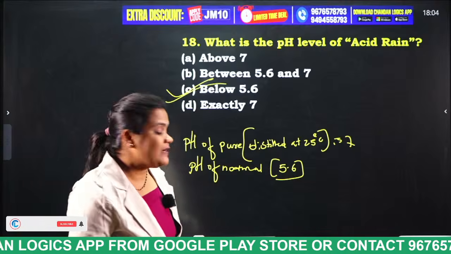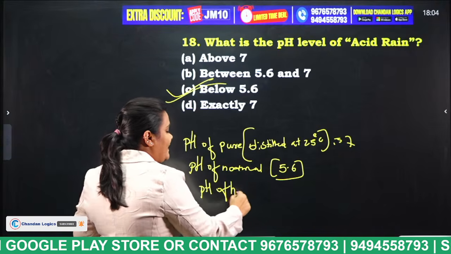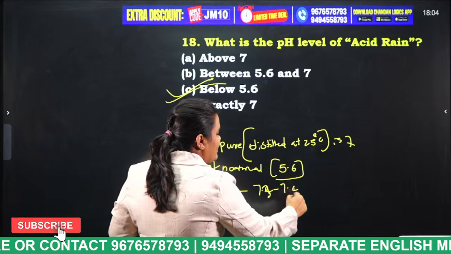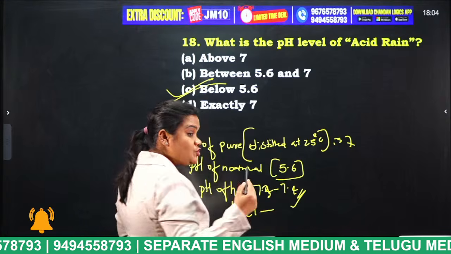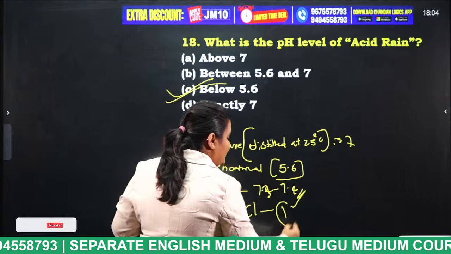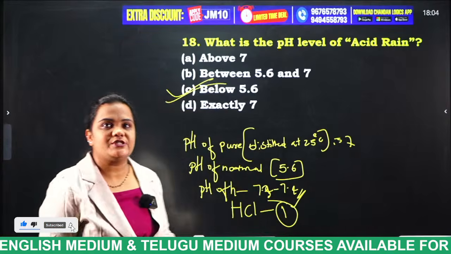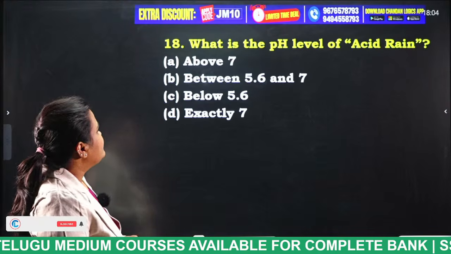Okay. So, what is the pH value of human blood, students? The pH value of human blood varies from 7.3 to 7.4. And what is the pH value of HCl? HCl is a very strong acid and the pH value of it is 0 to 1. Okay. Next. What is the pH? Same thing.